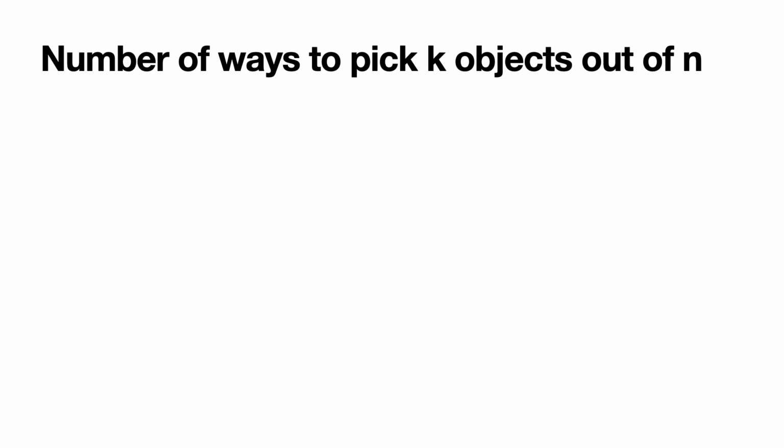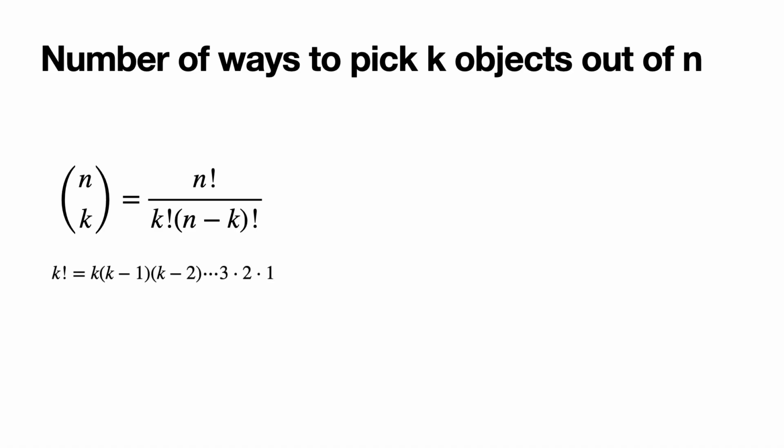So let me elaborate a bit more on this way of choosing 2 elements out of 10. In the general case, let's say you have a set of n objects and you'd like to pick k of them. The number of ways of picking these k objects is given by the number n choose k, calculated as n factorial divided by k factorial times n minus k factorial. For any positive integer k, k factorial is the product of all the positive integers smaller than or equal to k, which is k times k minus 1 times k minus 2, etc., until 3 times 2 times 1.